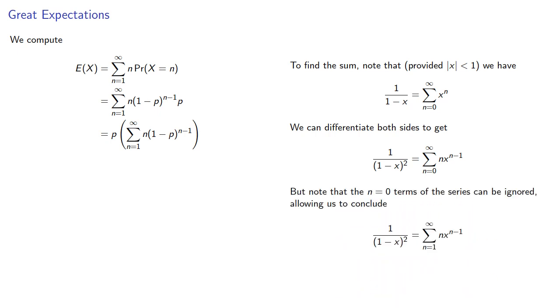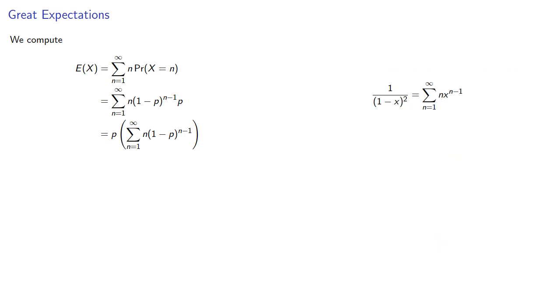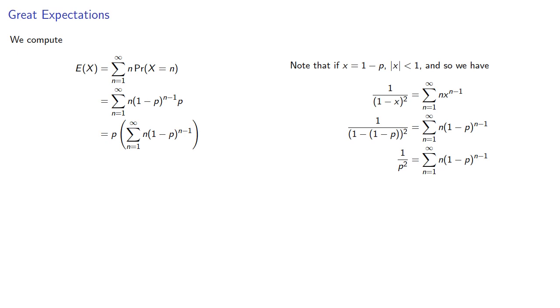But note that if n equals 0, we get a 0 multiplier, and so the n equals 0 term of the series can be ignored, allowing us to conclude that... and if x equals 1 minus the probability, the absolute value of x is strictly less than 1, and so we can use this formula uncritically to get... And so our expected value is 1 over p.